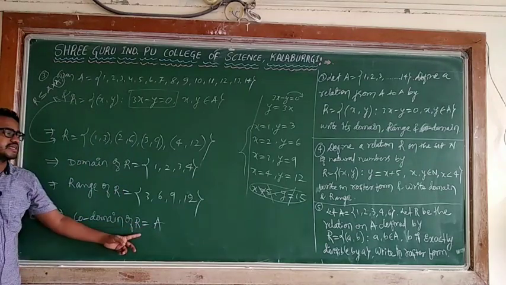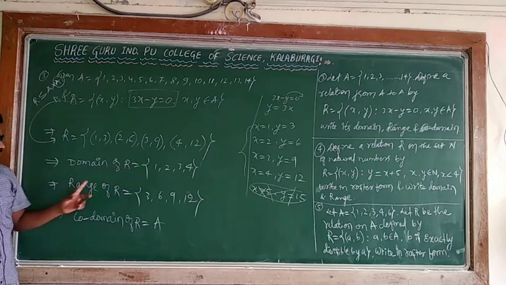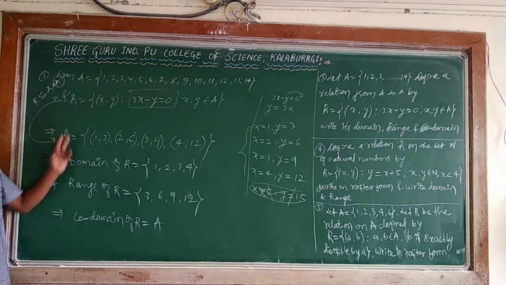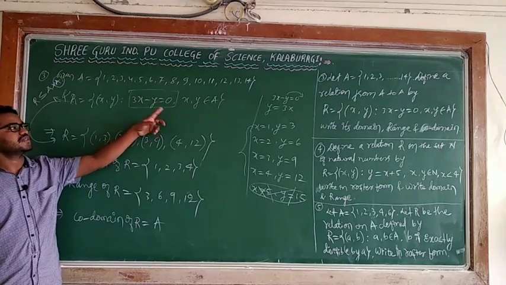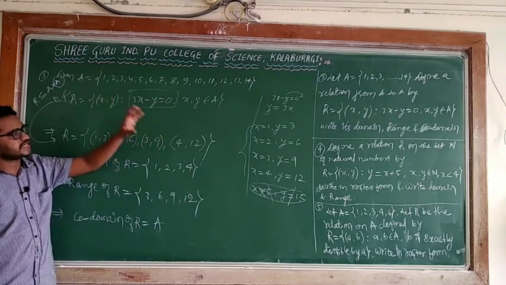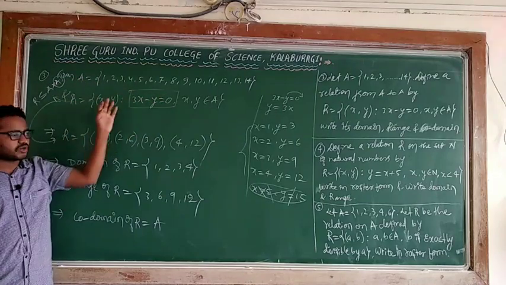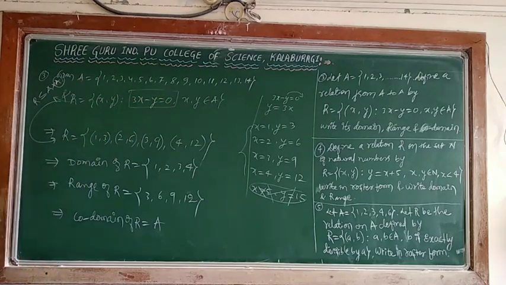Codomain is also what? A. Domain is this one, range is this one. Okay, copy this. Only the thing is, 3x minus y is equal to 0, y is equal to... you find out by taking x values; those x and y should belong to this set. According to that you have to write. Take this one. Next one, fourth one.